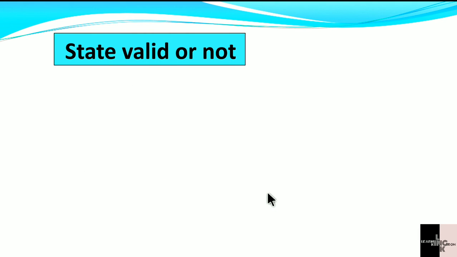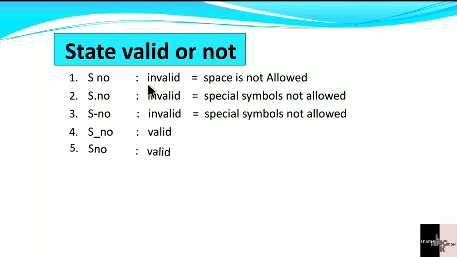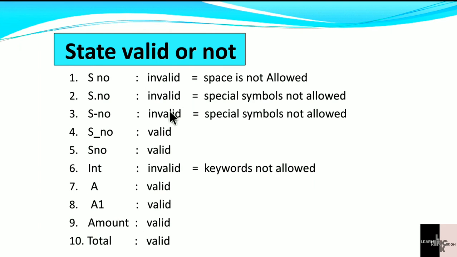Next, state valid or not. Here some examples are given. They are valid or not, we are checking them. Here, space, no. Here invalid. Why invalid? Space is not allowed. In between, space is not allowed. For identification, space is not allowed. Here a point is given and no is given. Invalid. Why? Special symbol not allowed. This point is a special symbol. Next, dash. This is also a special symbol, not allowed.